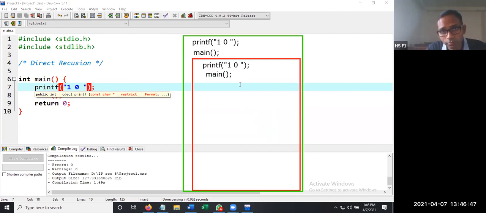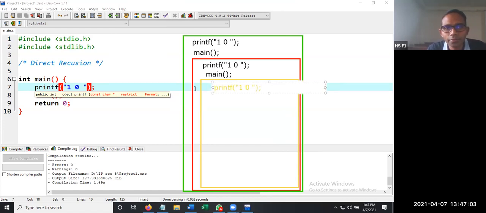So again, whenever main is called, it creates another function call. Again the same concept, printf, then one more line to be executed, that is main. In this process the iteration goes on.